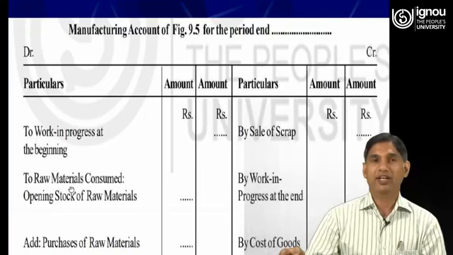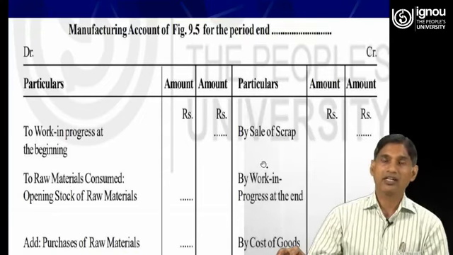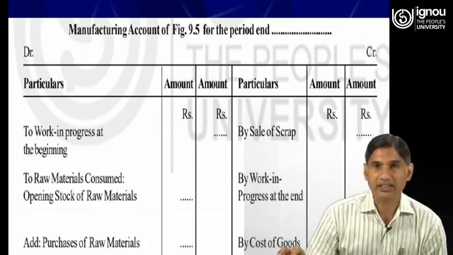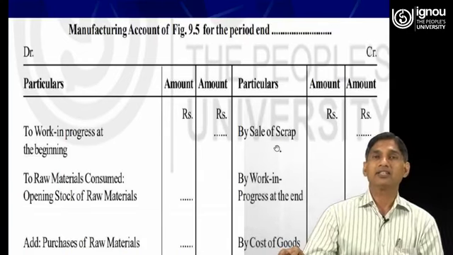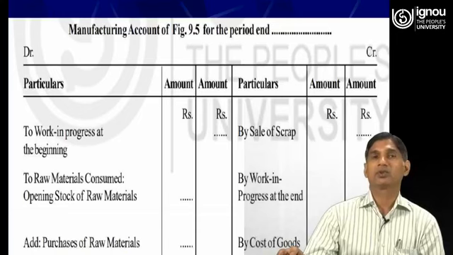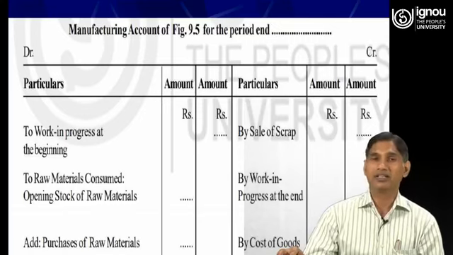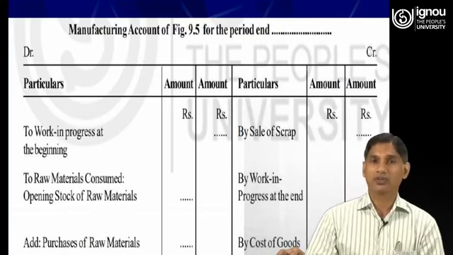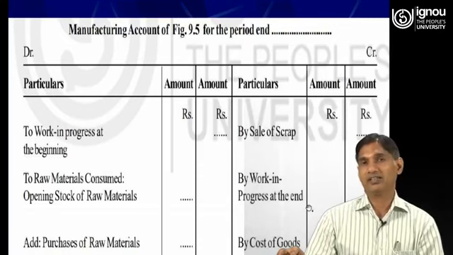And as far as the credit side of the manufacturing account is concerned, let us see how the credit side is prepared: by sale of scrap. During the cost of conversion, if any scrap is sold off, the amount on account of selling the scrap will be written in the credit side of the manufacturing account. Then by work in progress at the end.